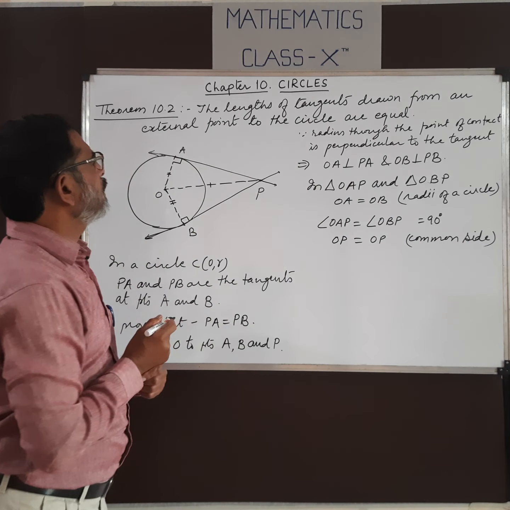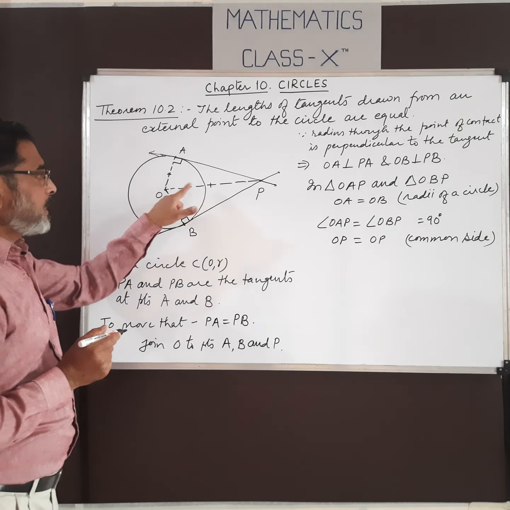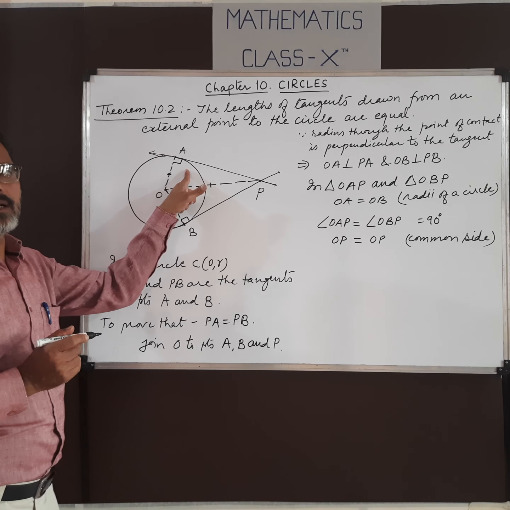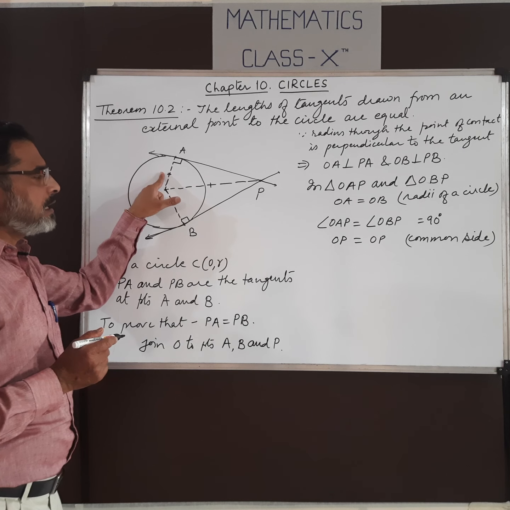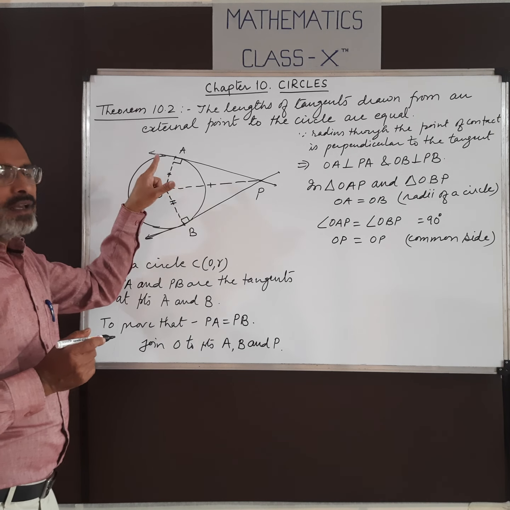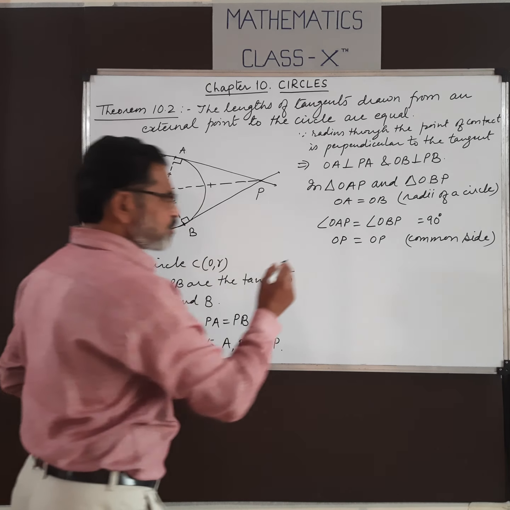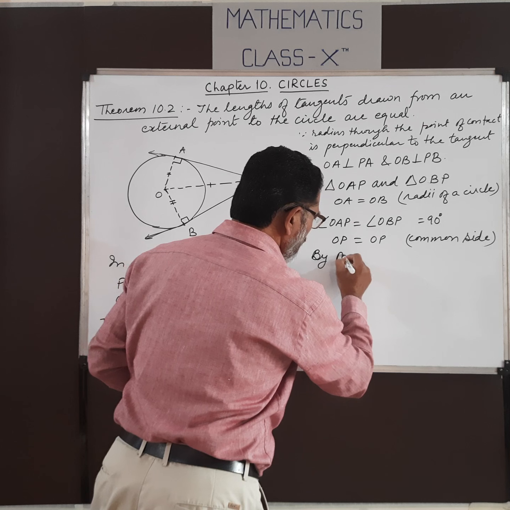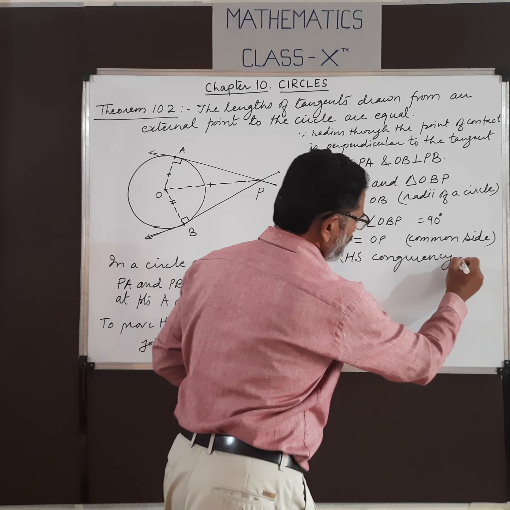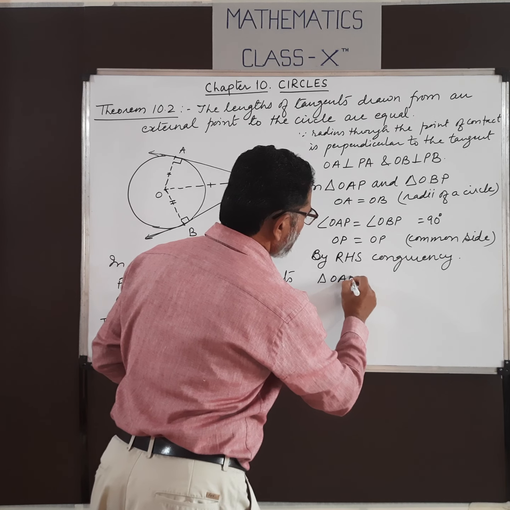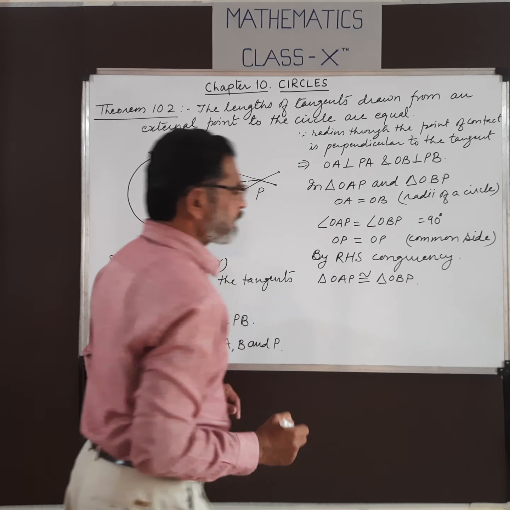This is the common side. So here what we have? OP is the hypotenuse of this right angle triangle. Both are the right angle triangles. The hypotenuse and the side of one right angle triangle is the same as the hypotenuse and side of another right angle triangle. So by RHS congruency, triangle OAP is congruent to triangle OBP.